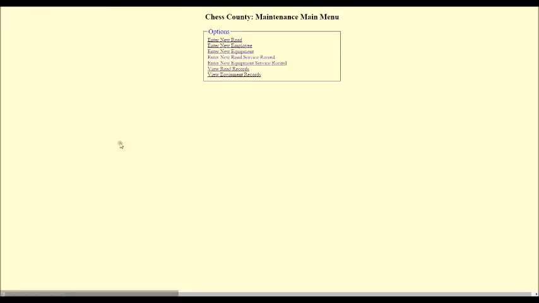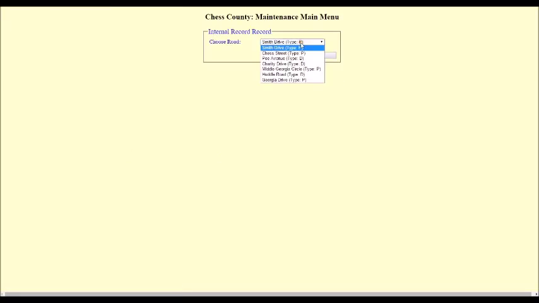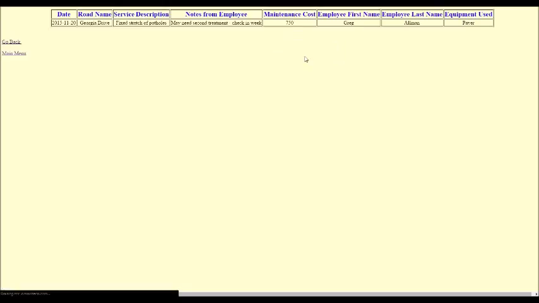So if we wanted to view that, we can go back to main menu, view road records. We have a drop-down list with all the roads that are in the database. And we added a record to Georgia Drive. We hit submit, and it displays the record. It displays on the internal side the date, road name, service description, notes from the employee, maintenance cost, the employee's first and last name, and the equipment used.